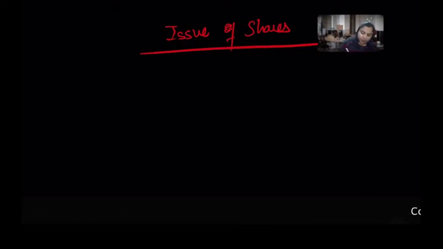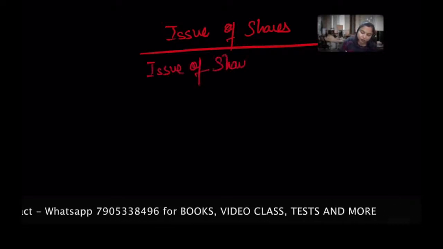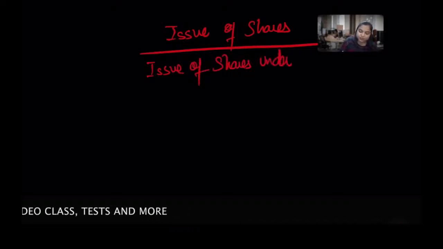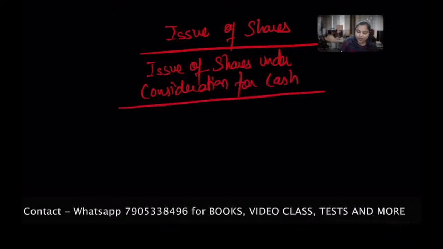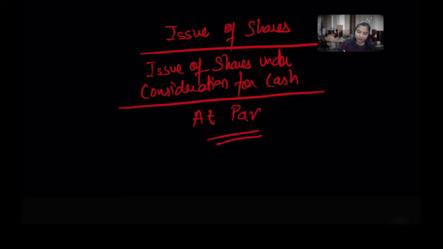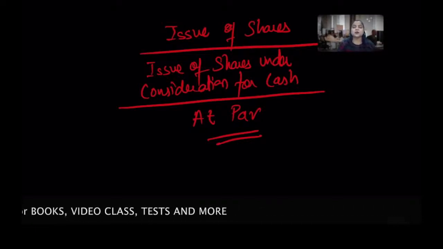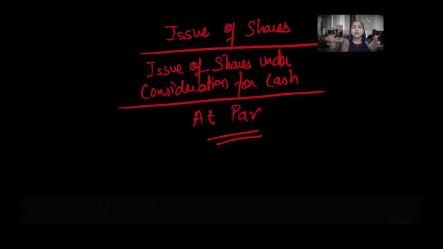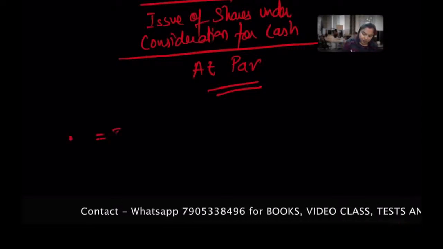So we can call it the issue of shares for consideration in cash. Under the cash system, we are going to discuss issue of shares at par. I know you have a lot of knowledge, but it's important to recapitulate everything. When the company decides to issue the shares at par, that means the issue value is equal to the face value, or nominal value, of the shares.